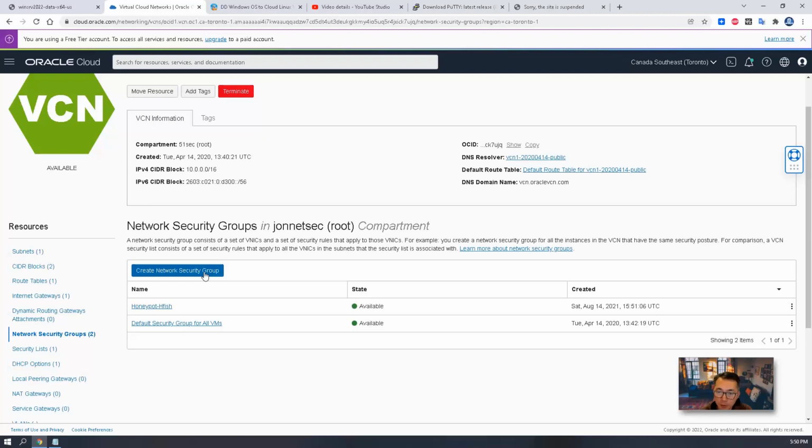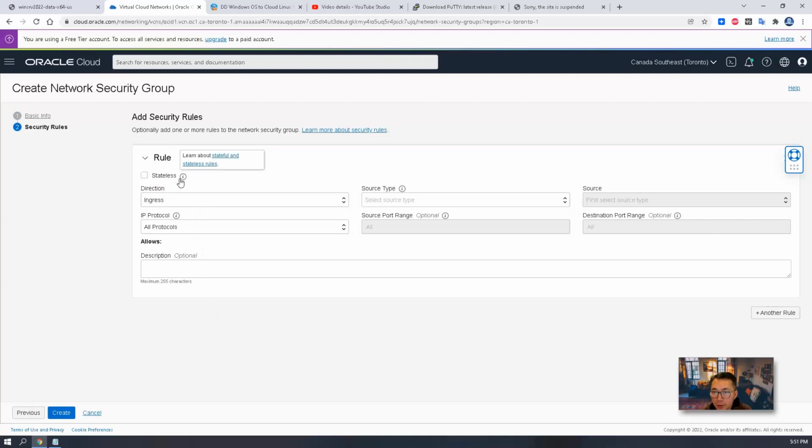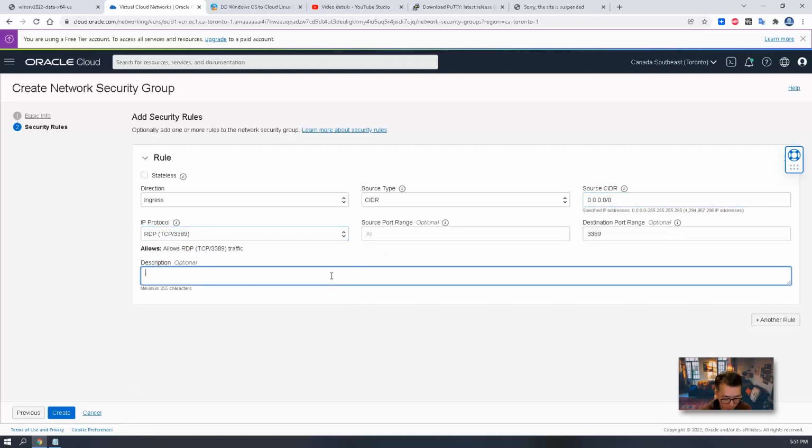I already created some before, but for this case, we can just create one to allow 3389. Next, create an inbound rule, ingress, source type CIDR. So any source with the RDP port will be allowed to come in.